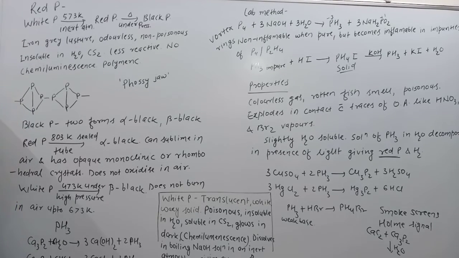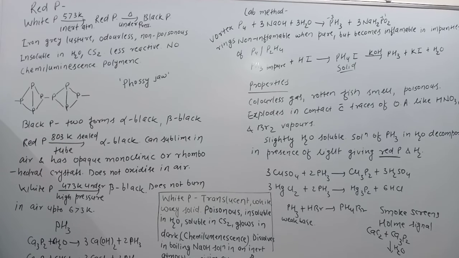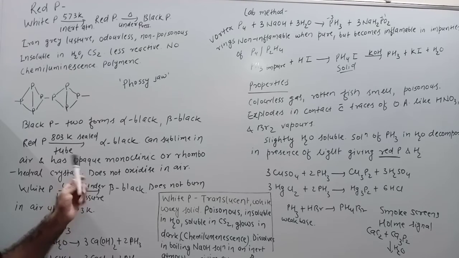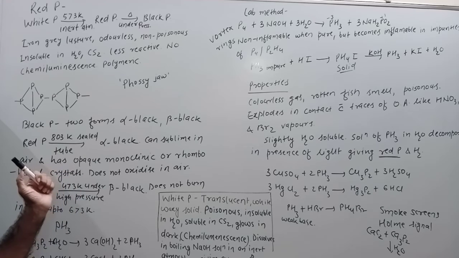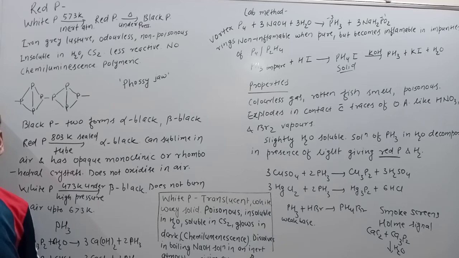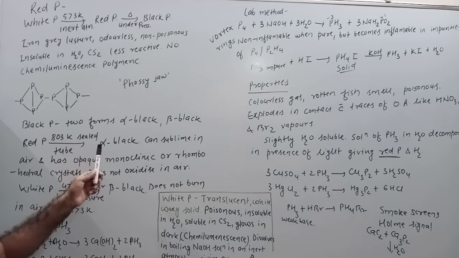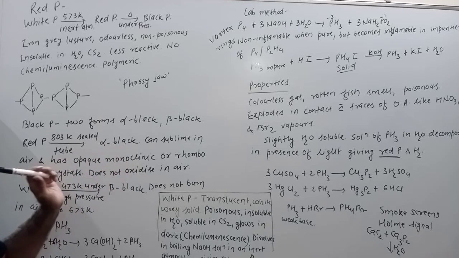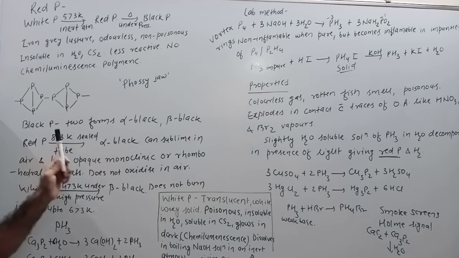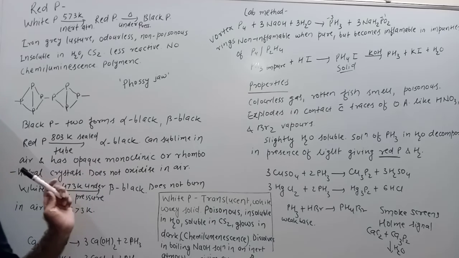Now after this, the next variety is black phosphorus. The next allotropic form of phosphorus is black phosphorus. Black phosphorus is the thermodynamically most stable allotrope of phosphorus. It exists in two varieties: one is alpha black, and another is beta black. Clear?